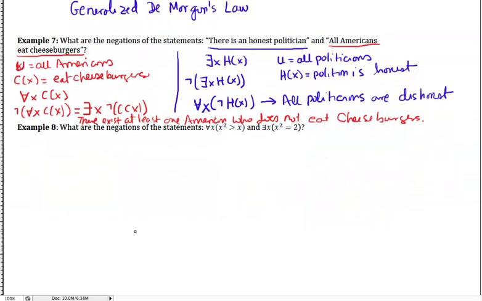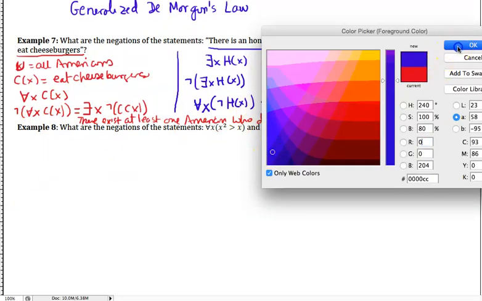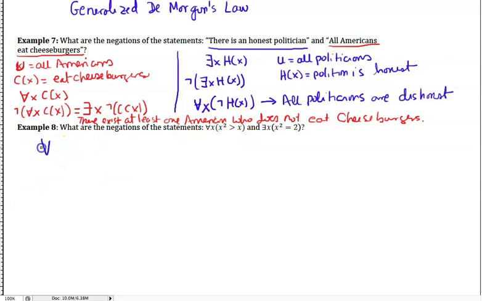All right, let's look at example 8. We're going to look at the negation of these mathematical statements. This first statement is for all x, x squared is bigger than x. The universe is not mentioned, but I know that it's true for integers, not true for all real numbers, so you can take the universe to be integers if we wish.